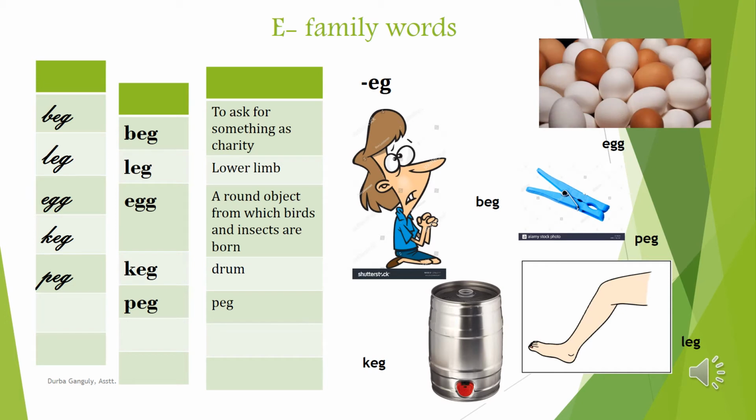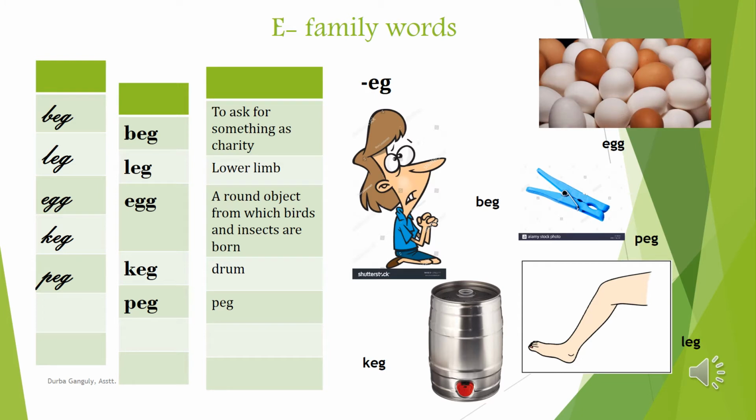Egg family words. E-G, egg. Beg, leg, egg, keg, peg. You can see a picture of a boy who is begging. Beg is to ask for something as charity. And leg we all know that it is a body part, a lower limb.